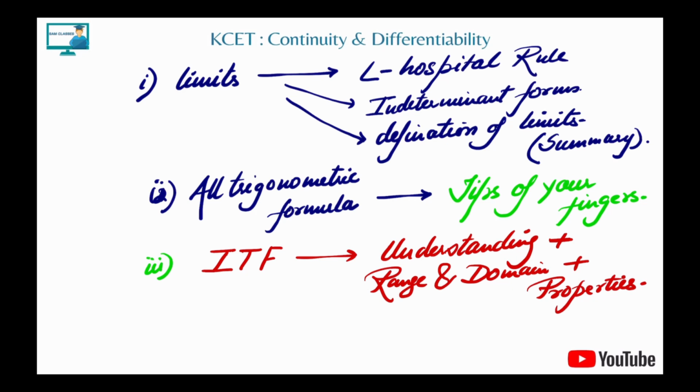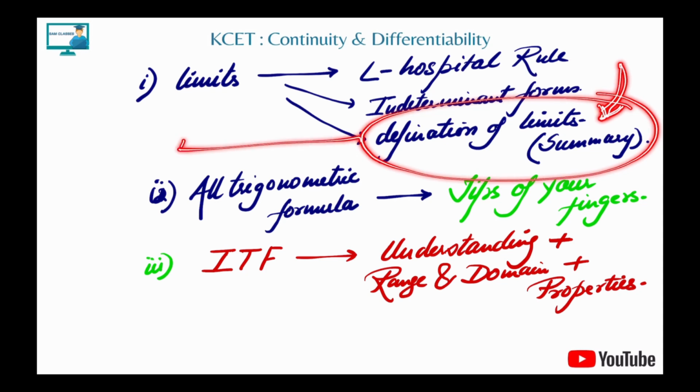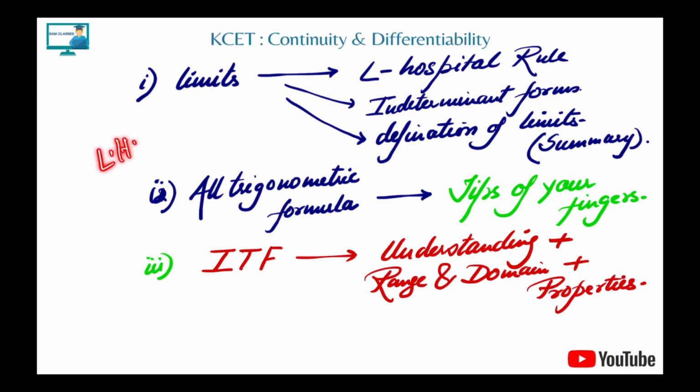So next, the last part, definition of limits. We will be using this concept a lot here, okay? What do you mean by limits? So if you remember from the previous video, very good. I'll just recap it. Limits means left hand limit has to be equal to the right hand limit and that has to be equal to a finite value, okay? And that has to be equal to a finite value, that's it. Nothing more than that, okay?